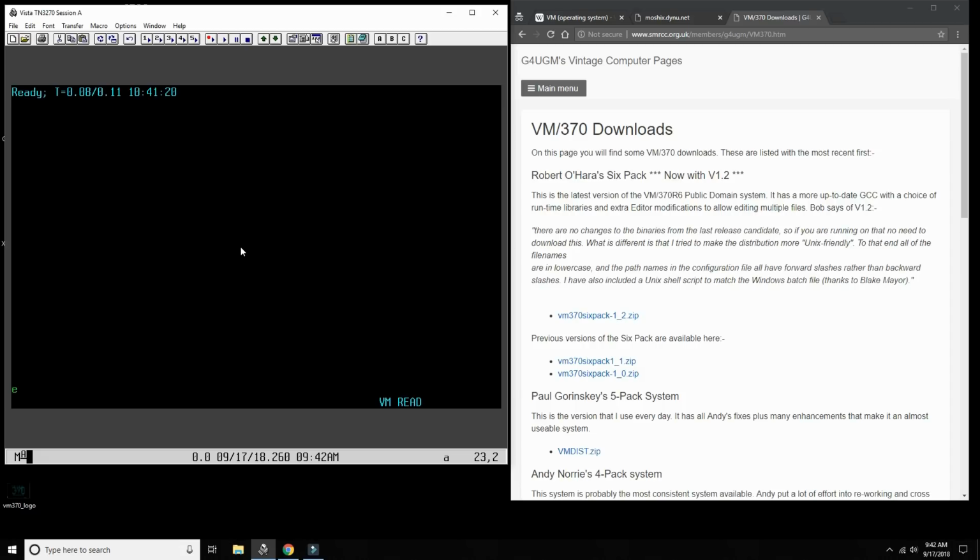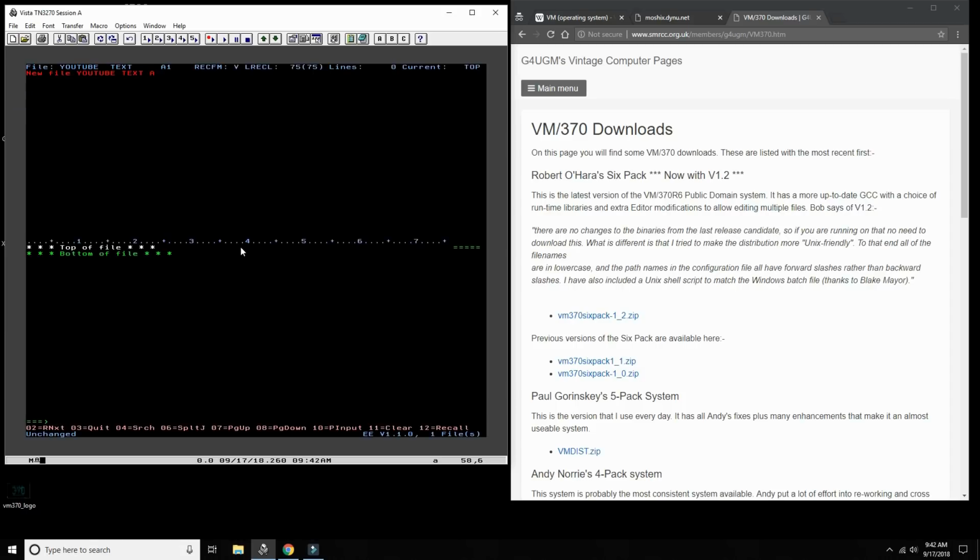So if I say now EE, that will be the full screen editor. YouTube text on drive A, it goes into the full screen editor. I insert 5 lines. This is a test for VM370 on the YouTube moshix channel.